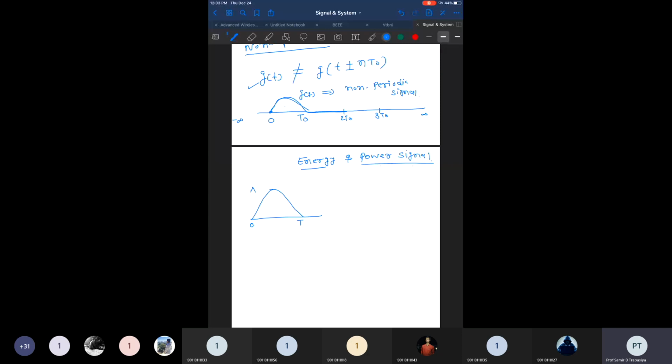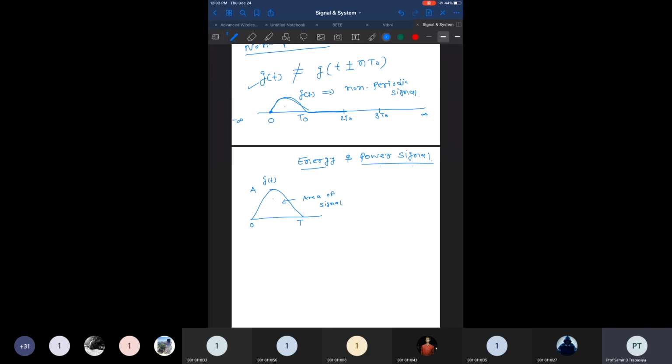I have to measure the energy of the signal. How can I measure it? I have to find the area of the signal, but the area may be positive or negative also. So the better thing is to take the square of the signal.